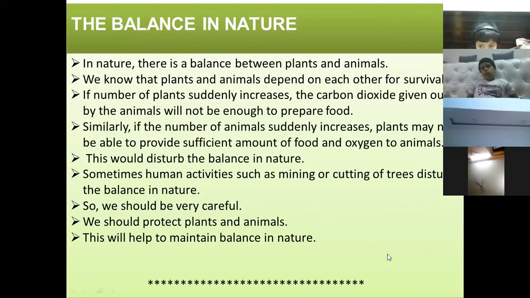Now, balance in nature. With this, we'll come to the end of our chapter, balance in nature. It is very important. I have just told you that plants and animals depend on each other for food and shelter, for oxygen and carbon dioxide. Now, in case the number of either plants or animals suddenly increases or decreases, what will happen? Nature will get imbalanced.